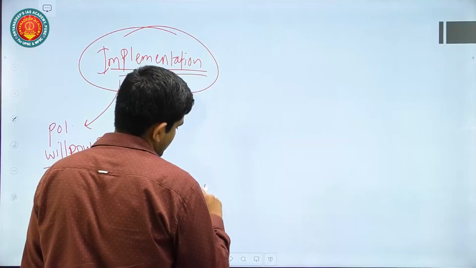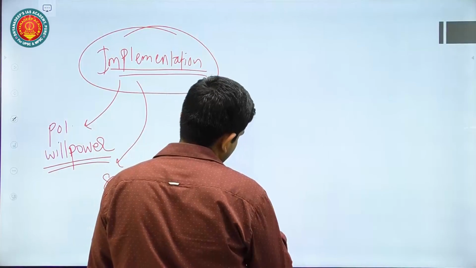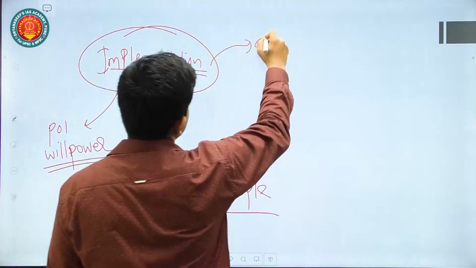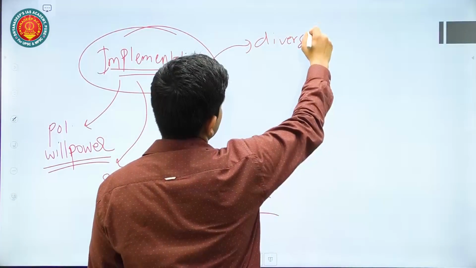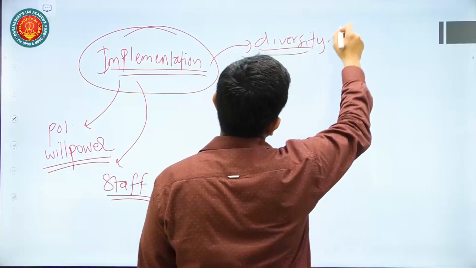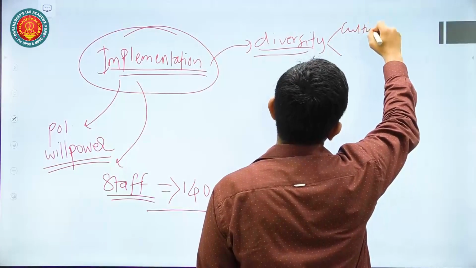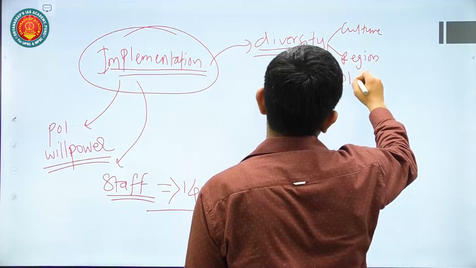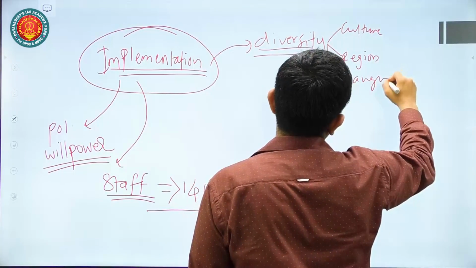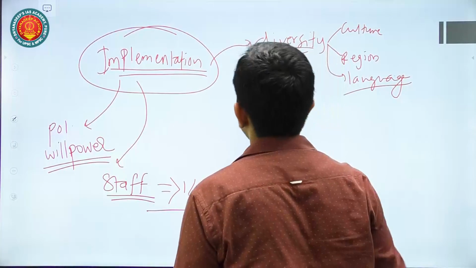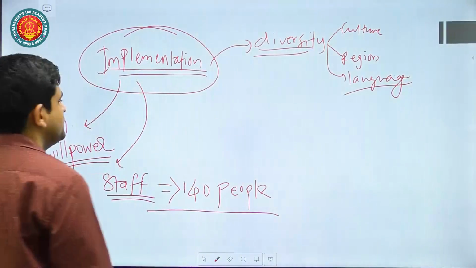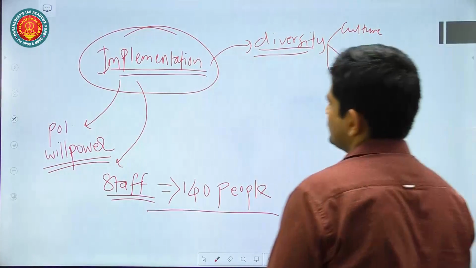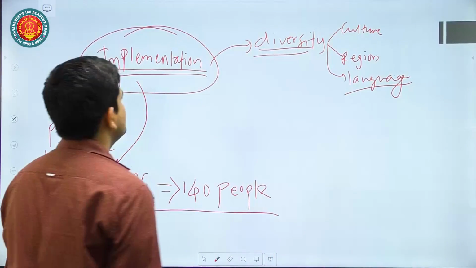So population is also very high. Then another thing is that in India, it is not easy to implement laws because of the inherent diversity that India has in terms of cultural diversity, regional diversity, linguistic diversity: culture, region, language. If you go to the northeastern part, you will find there are thousands of dialects, and it is very difficult for one administrator to speak so many dialects to understand the people. These are the real problems.